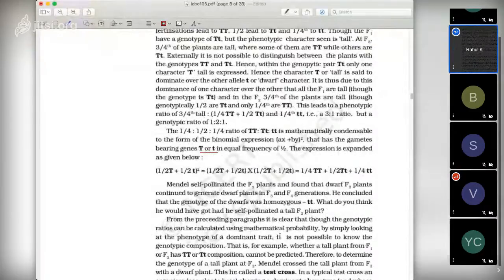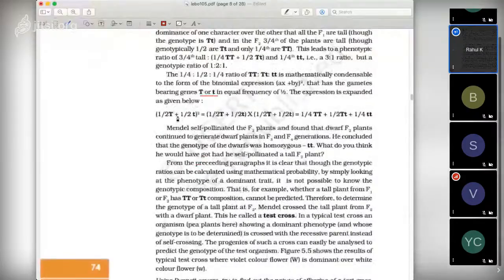So (1/2 T plus 1/2 t) whole square. A is the frequency of that gamete. X is one gamete or one allele. So (half of capital T plus half of small t) whole square gives rise to 1/4 of capital TT plus half of capital T small t plus 1/4 of small t small t.